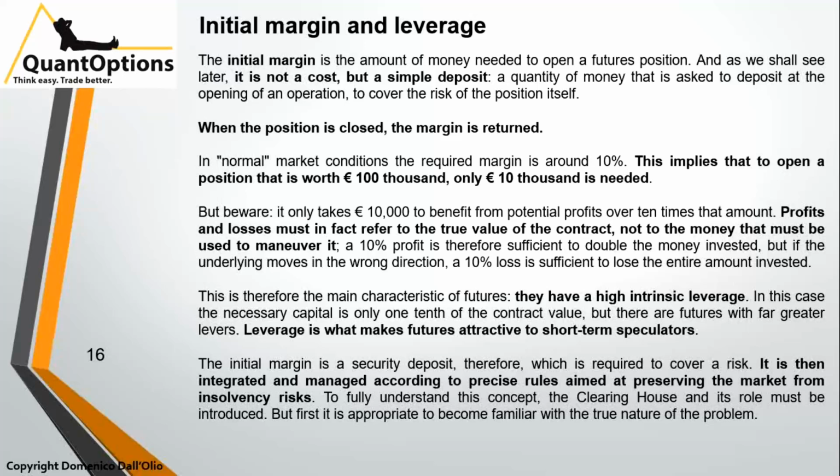The initial margin is a security deposit, which is required to cover a risk. It is then integrated and managed according to precise rules aimed at preserving the market from insolvency risk. In order to fully understand this concept, the clearinghouse and its role must be introduced. But first, we need to become familiar with the true nature of the problem.